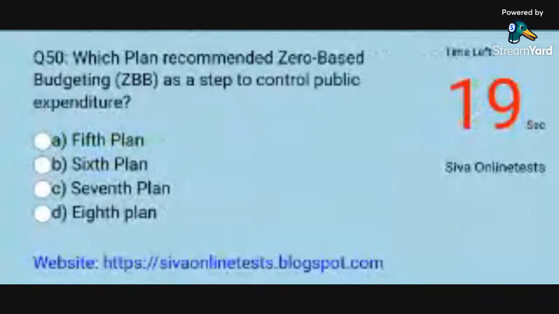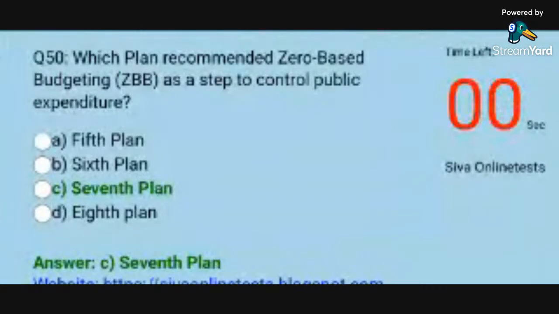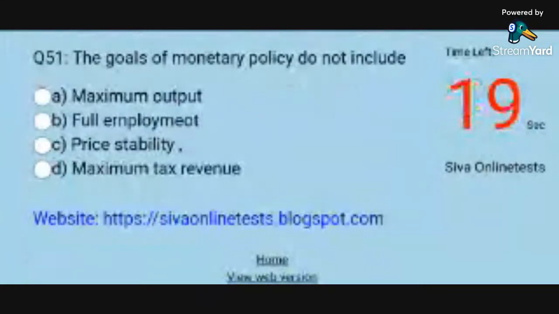Question 50. Which plan recommended zero-based budgeting (ZBB) as a step to control public expenditure? Options. A. Fifth plan. B. Sixth plan. C. Seventh plan. D. Eighth plan. Answer. C. Seventh plan. Question 51. The goals of monetary policy do not include.